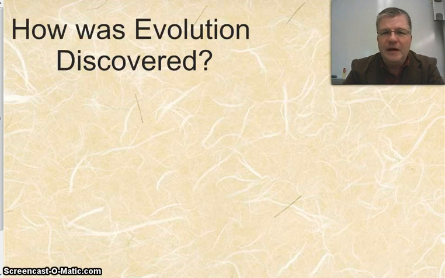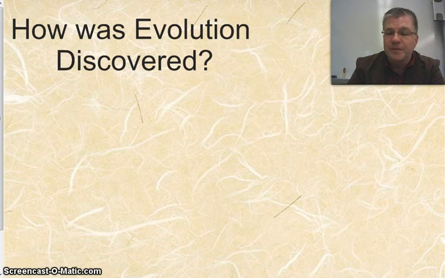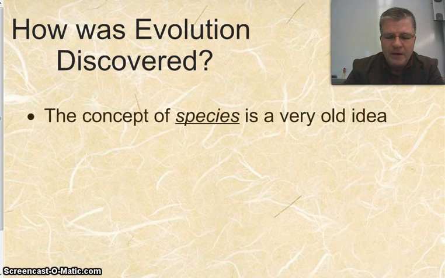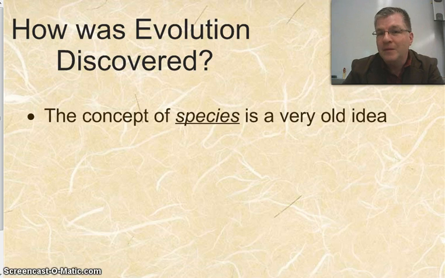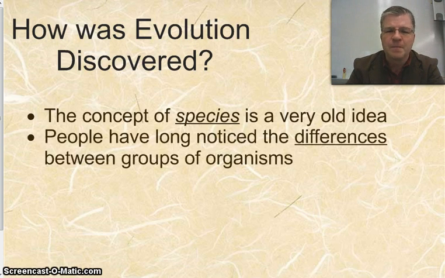We're going to start with the idea of how evolution was first discovered, and how it is that people came up with this idea that species are somehow related to each other. Well, it all starts with the idea of species itself, which is a very, very old idea. People have been talking about species for a long time. We've been naming them, cats and dogs, elephants, giraffes, all these things. It's a very basic concept in biology, this idea of a species.